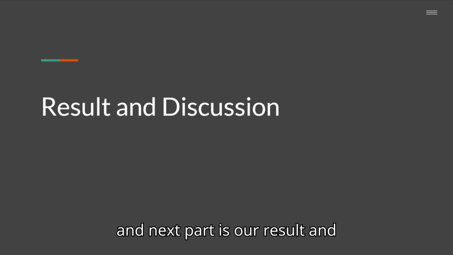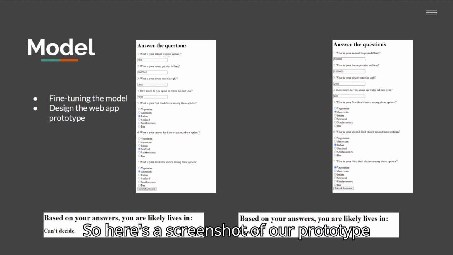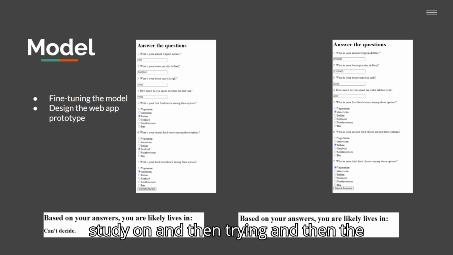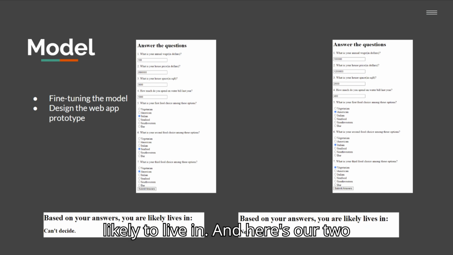And the next part is our result and discussion. So first comes our model. Here's a screenshot of our prototype of the web app, showing an interface where users can input the socioeconomic indicators we are studying, and then the model tries to predict where you are likely to live. And here are our two case scenarios.